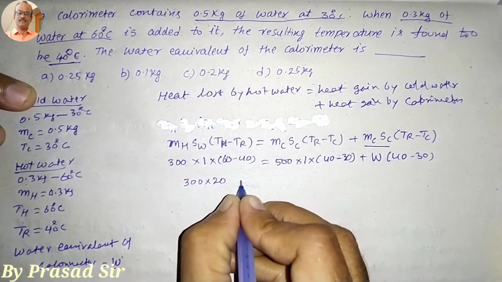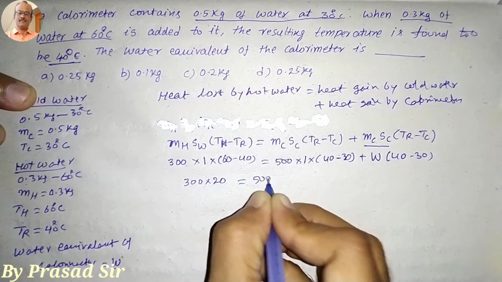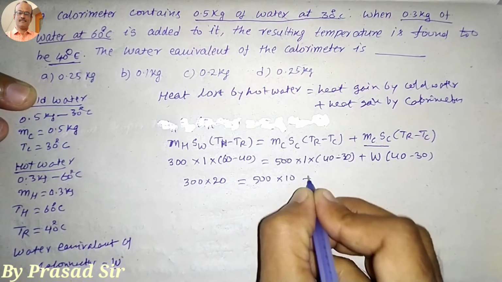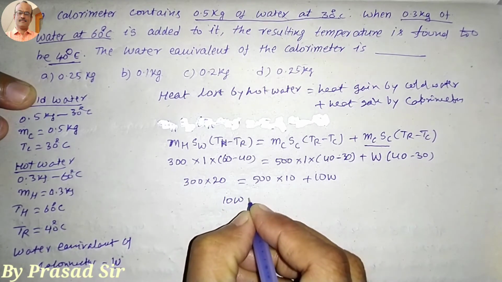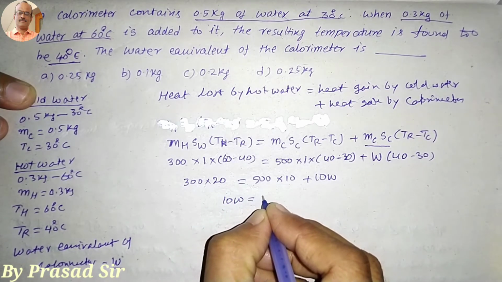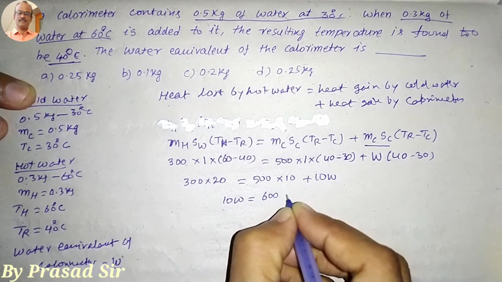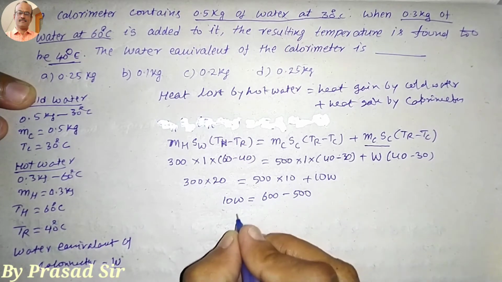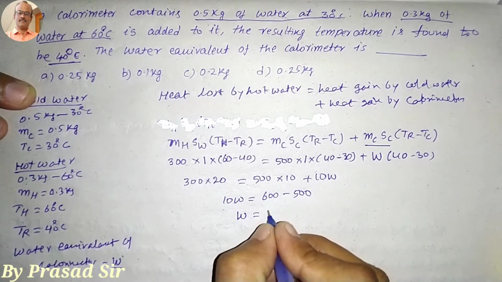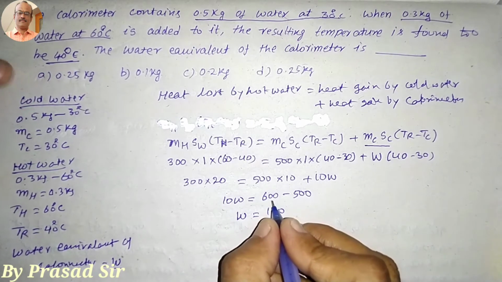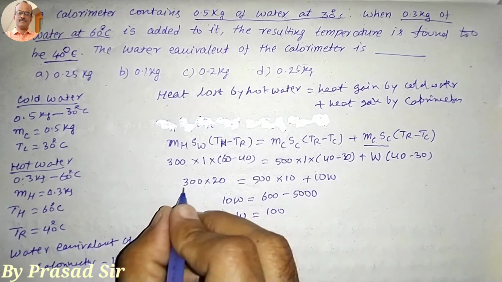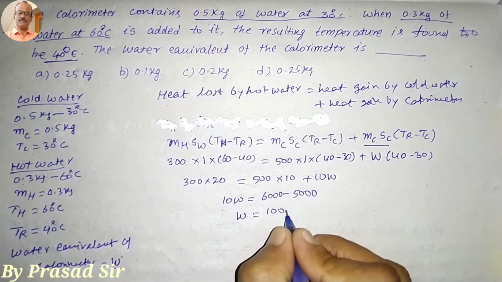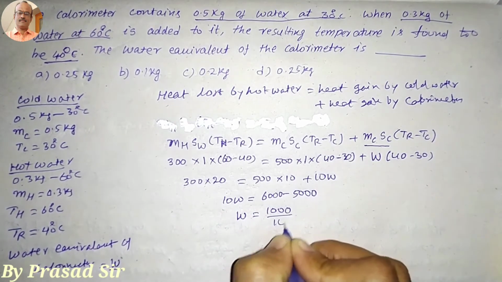So here 300 into 20 is equal to 500 into 10 plus 10 into the water equivalent of the calorimeter. So 10 W is equal to 6000 minus 5000, that is 1000, divided by 10.